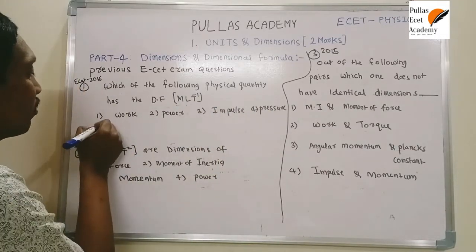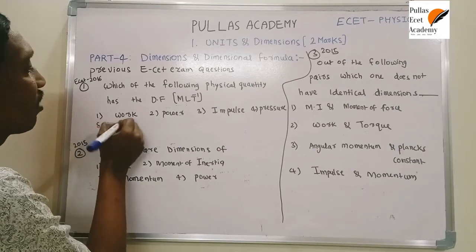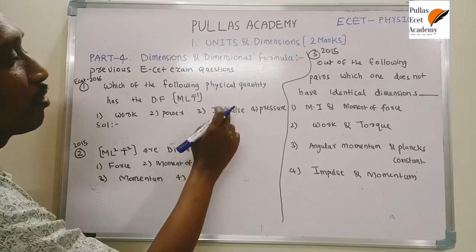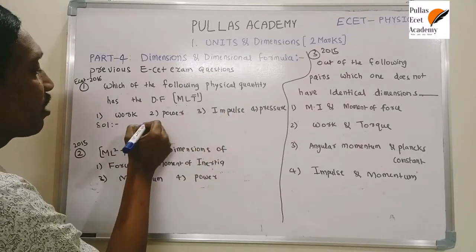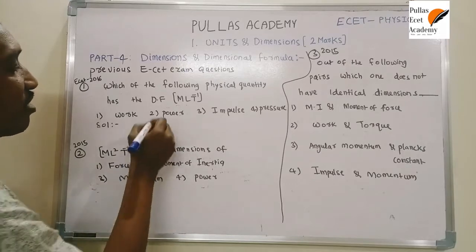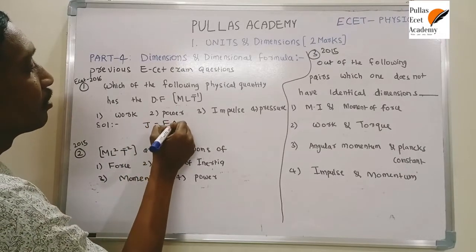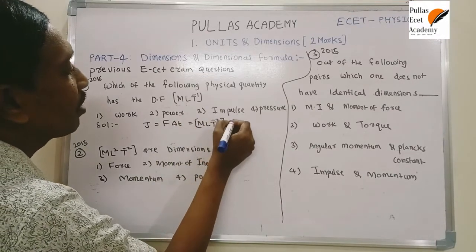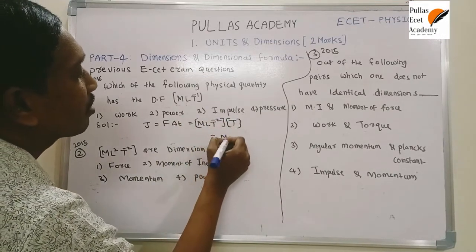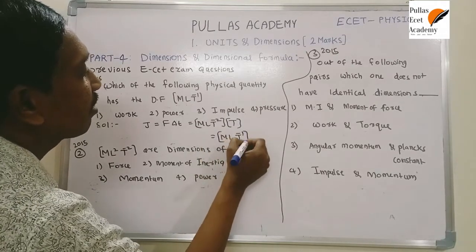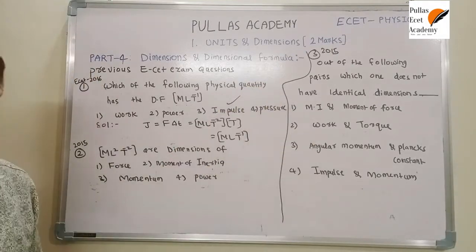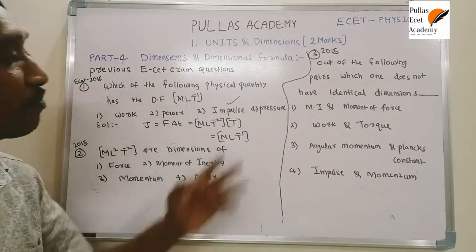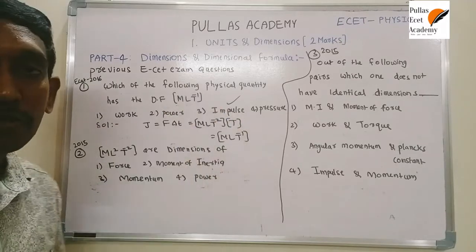What is your answer? We know the dimensional formula of work done is ML²T⁻². Power is ML²T⁻³. What is the dimensional formula of impulse? Based on the definition, it is force into time. The force dimensional formula is MLT⁻², and time is T. If you simplify, you get MLT⁻¹. So the third option is correct. The pressure dimensional formula is ML⁻¹T⁻², which we already constructed. That's why it is very easy to understand. This is the suitable answer.